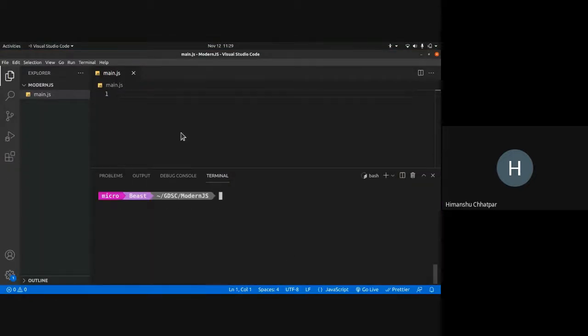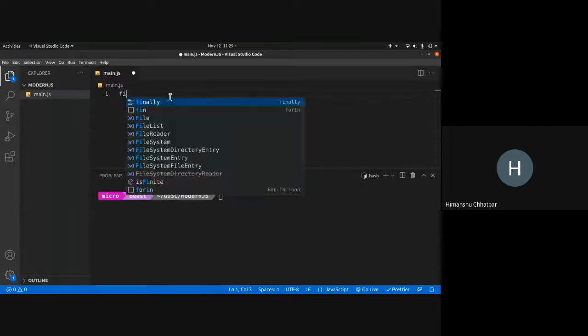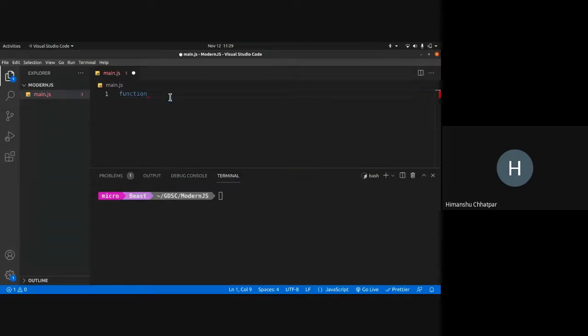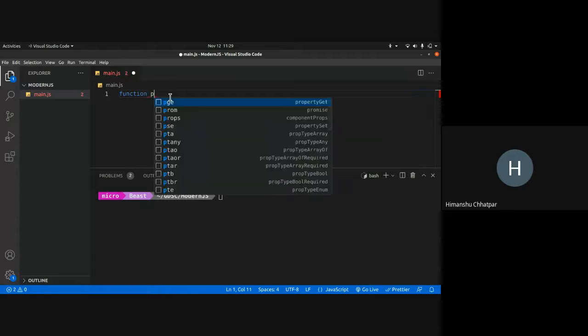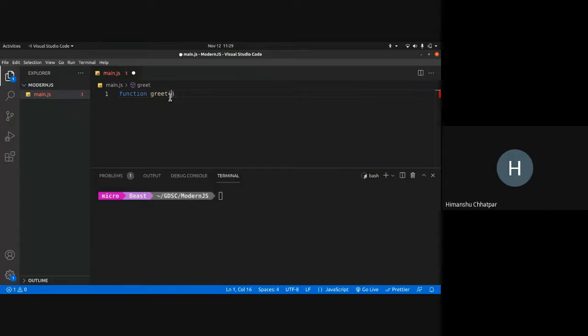Let's clear this. Let me write a function. This is how we define a function. Function name, let's say the name is greet, and what this does is console.log greetings from GDSC. Right, this is what it does. Now, when I'm doing greet with parentheses, this is a function call.